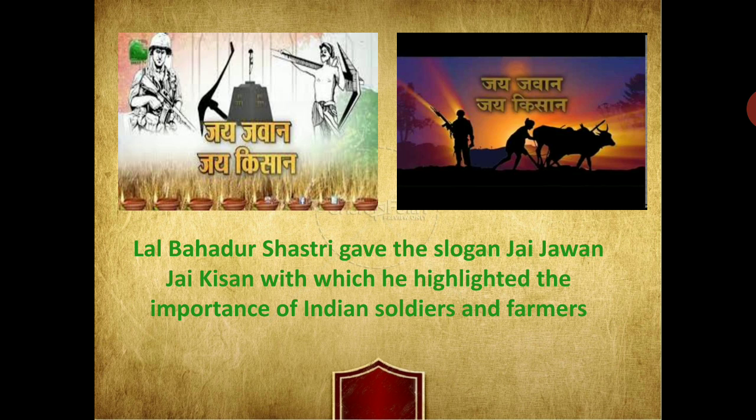If we are living like free birds today, it is because of the efforts of the soldiers on the border, who are active 24 hours so that we live here peacefully. And farmers are the ones because of whom we get everything that we eat in our life.